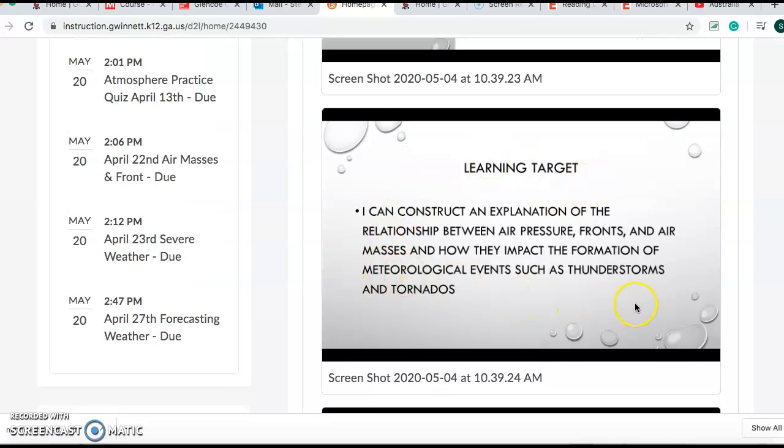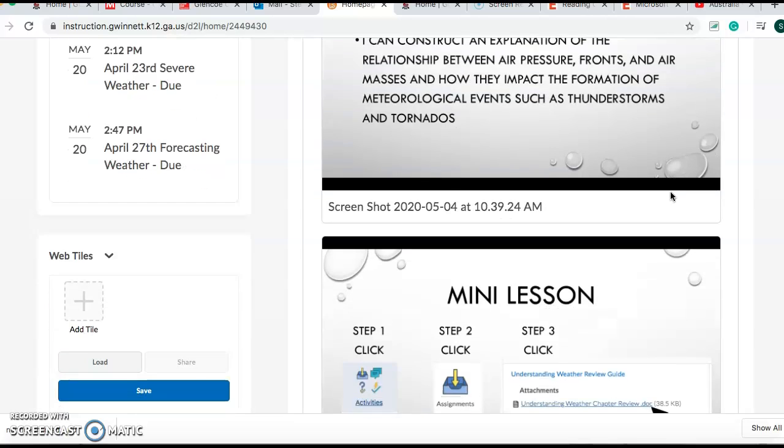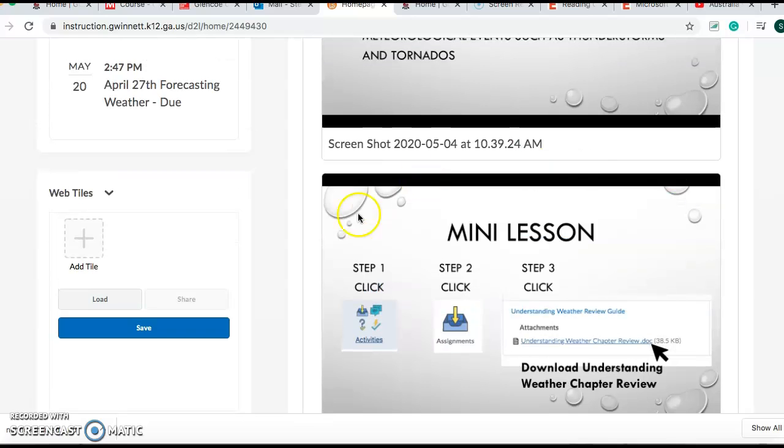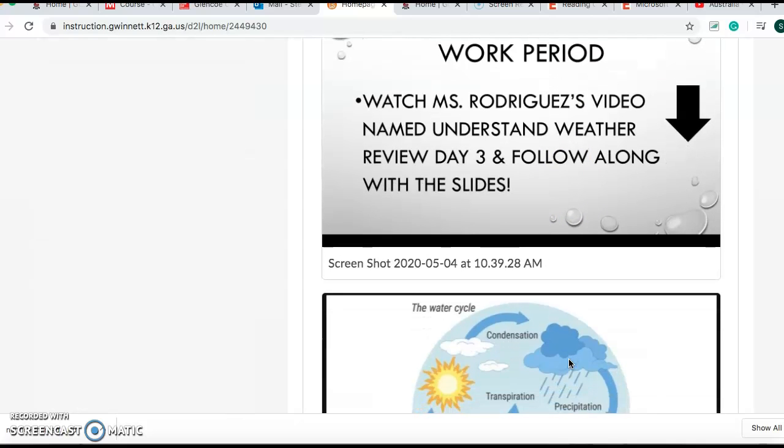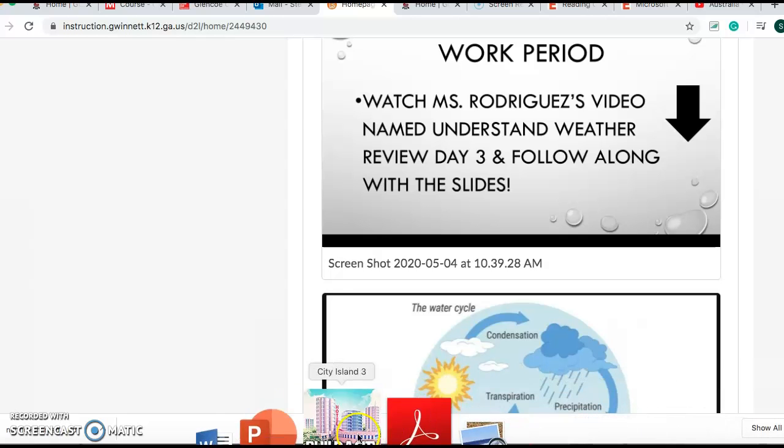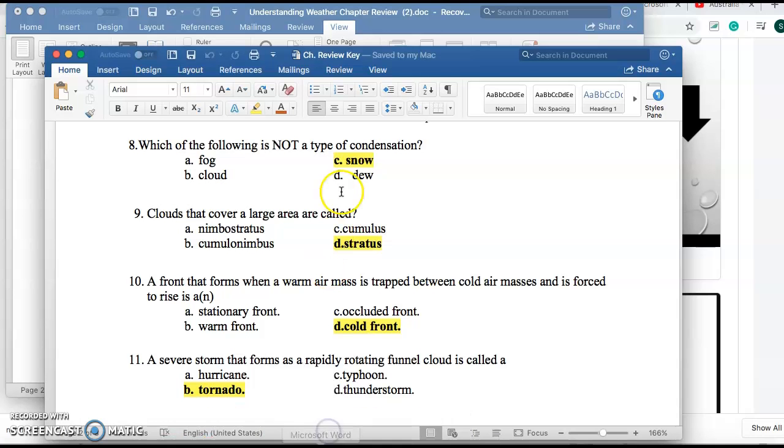For your learning target, it says I can construct an explanation of the relationship between air pressure, fronts, air masses, and how they impact the formation of meteorological events such as thunderstorms and tornadoes. So for your mini lesson, I just give you the steps right here to download that weather review. So let's start. If you guys do have your review page, it looks like this.